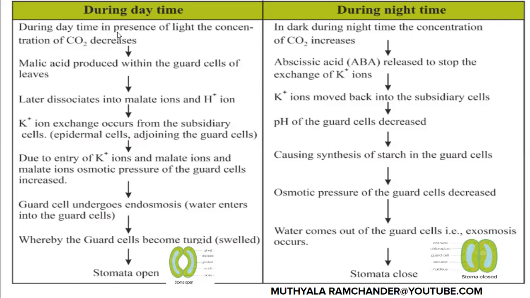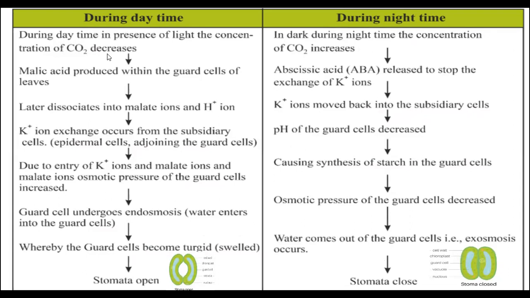During the daytime, in presence of light, the concentration of carbon dioxide is decreased because the chloroplast of guard cells prepare food material by consuming carbon dioxide. So carbon dioxide levels are decreased during the daytime.